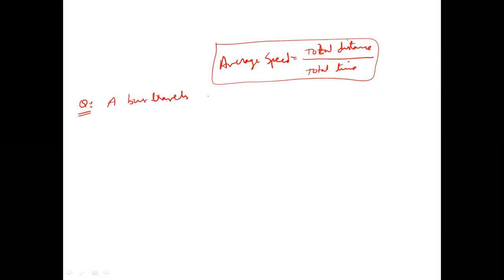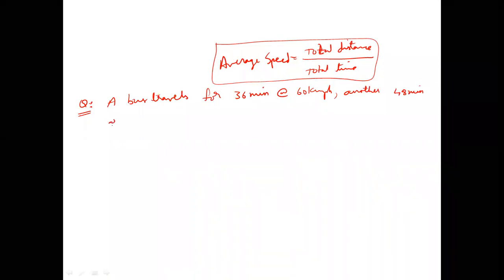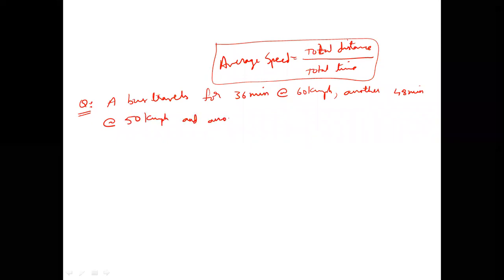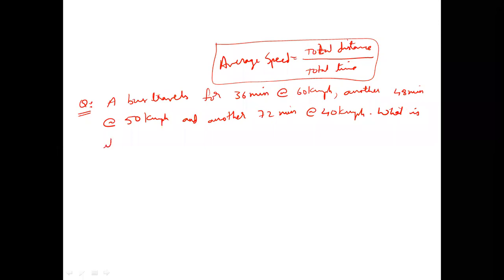A bus travels for 36 minutes at the rate of 60 kilometers per hour, another 48 minutes at the rate of 50 kilometers per hour, and another 72 minutes at the rate of 40 kilometers per hour. What is its average speed for the entire journey, he may ask you.